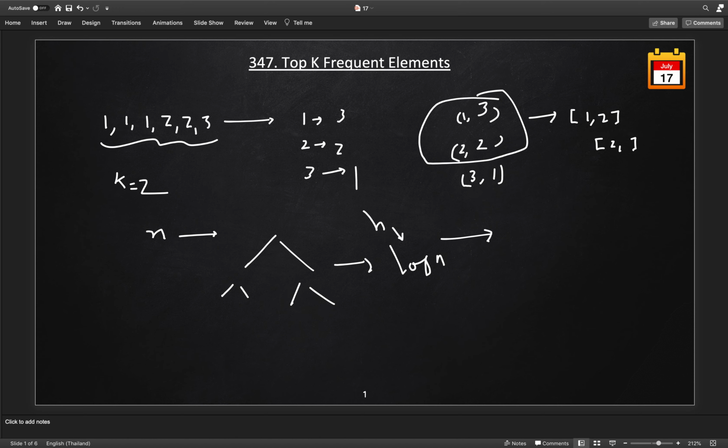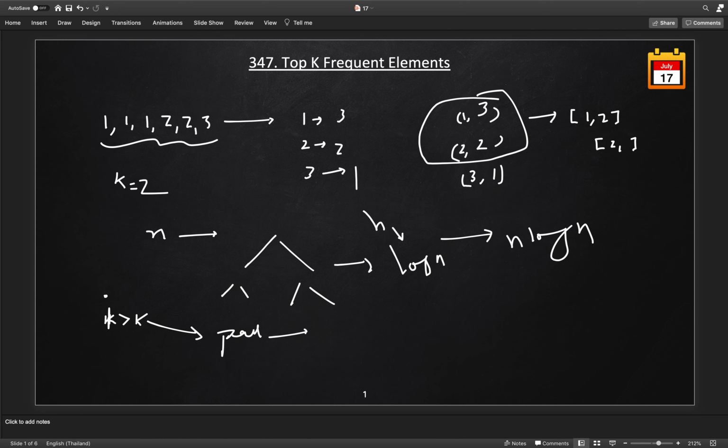So with n elements and every element taking log n time, the overall time complexity becomes n log n. But there is another catch. If the number of elements in our heap is greater than k, we will poll from the heap.